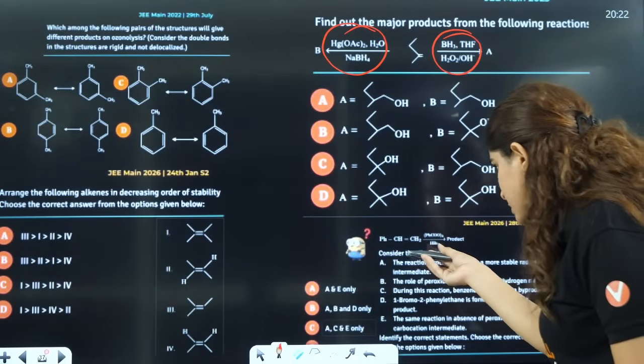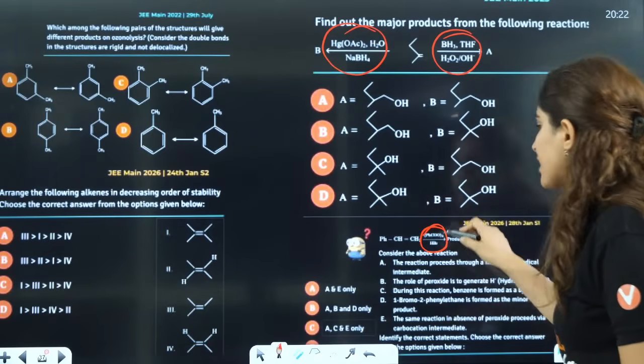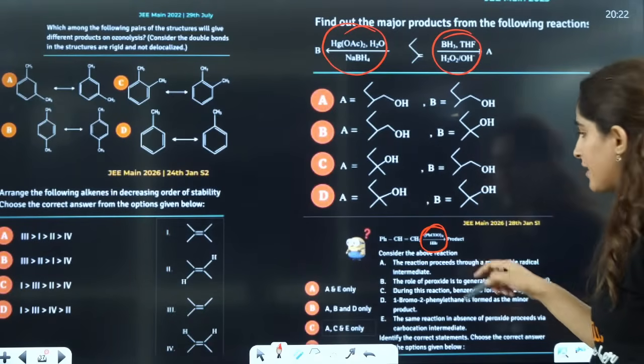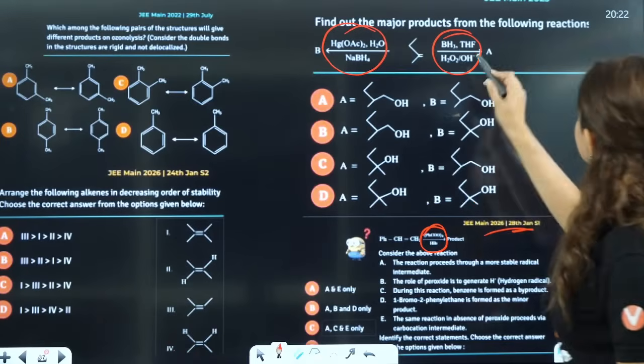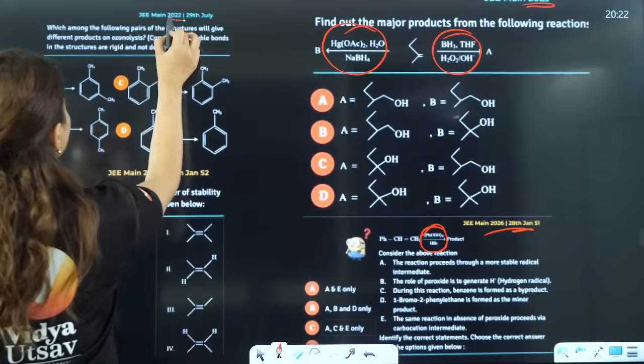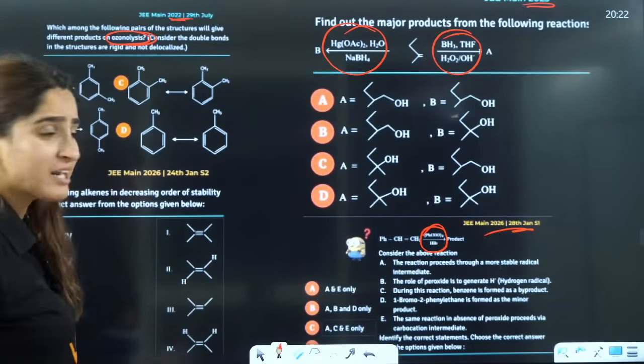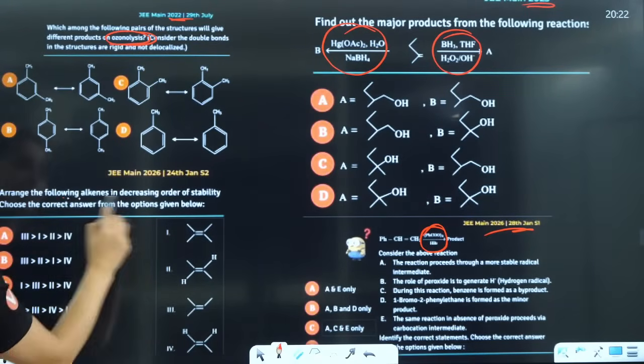What is this? This is, wait a minute. This is the anti-Markovnikov addition reaction. They have asked it in 2026. This is also a question from 2023. You can see in 2022 also they asked a question on ozonolysis, very important. Grignard reagent is very important, right?